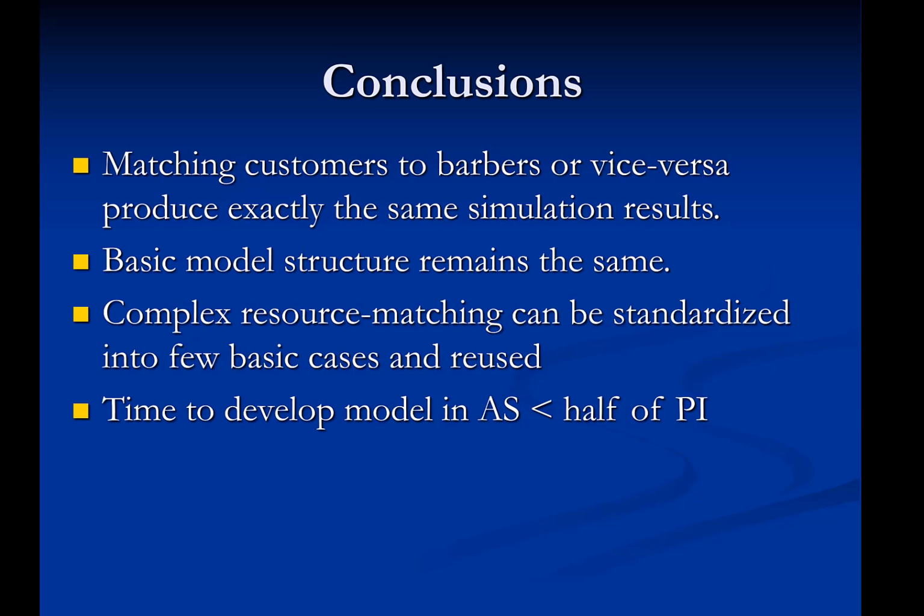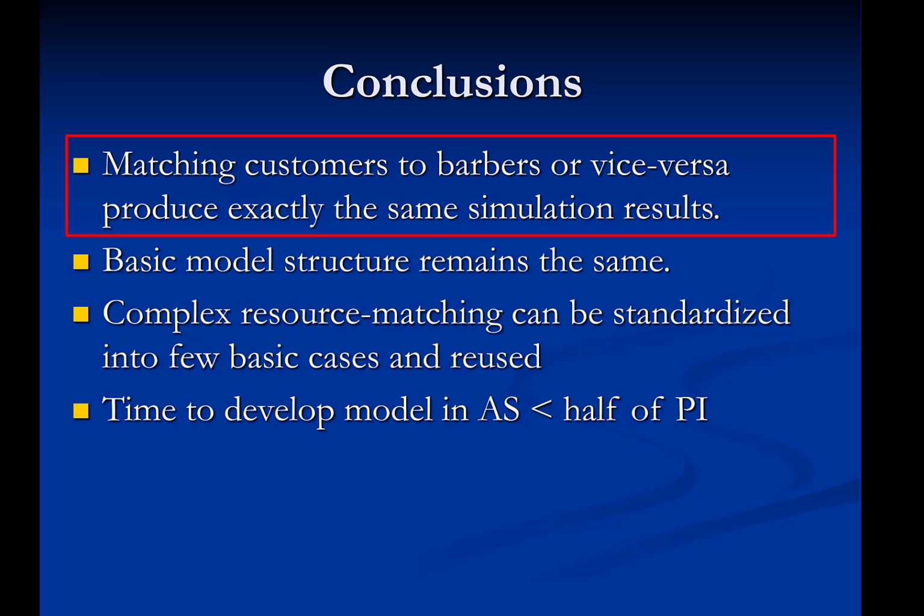Conclusions. The 2 barbershop models that match customers to barbers and vice versa produce identical results, even though the roles of barbers and customers are reversed. This is because in the actual simulation models, it is impossible for more than one instance of activity cut to start at the same simulation time.